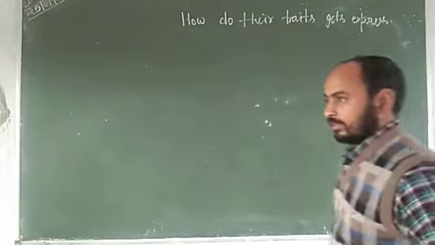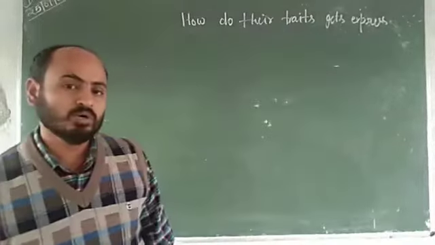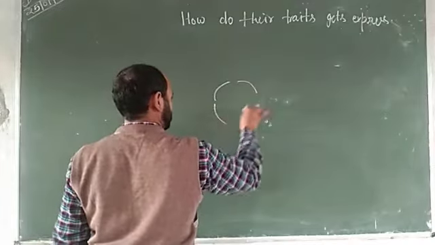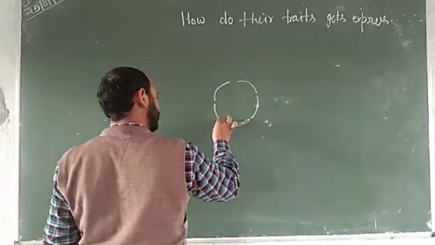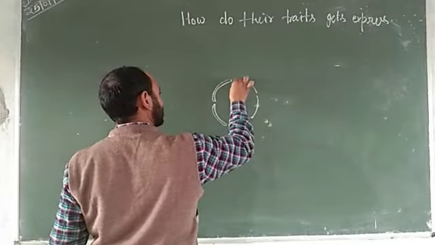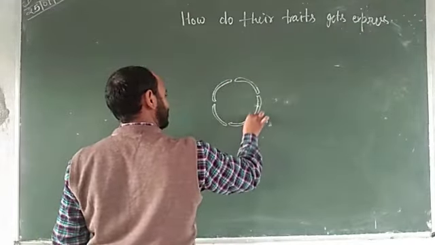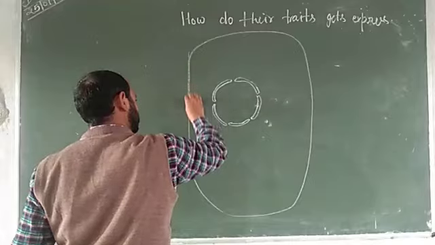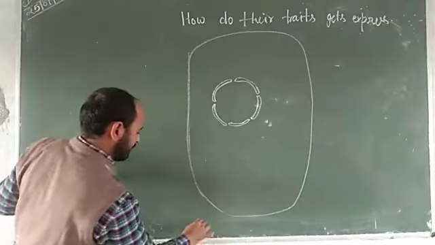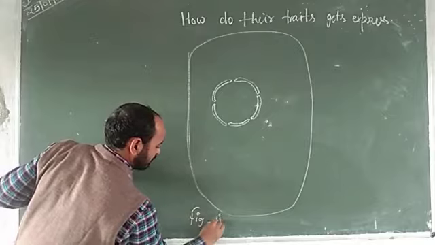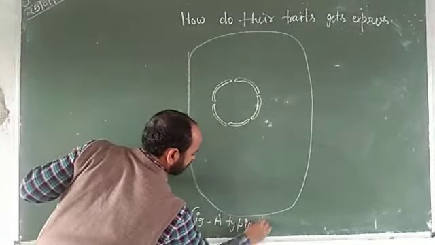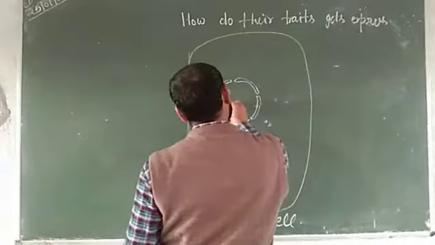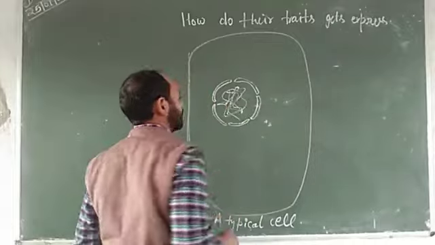You know that every character is controlled by DNA, and DNA is present in the nucleus. Suppose this is a typical cell. This is the nucleus, and you know that chromosomes are present in the nucleus.